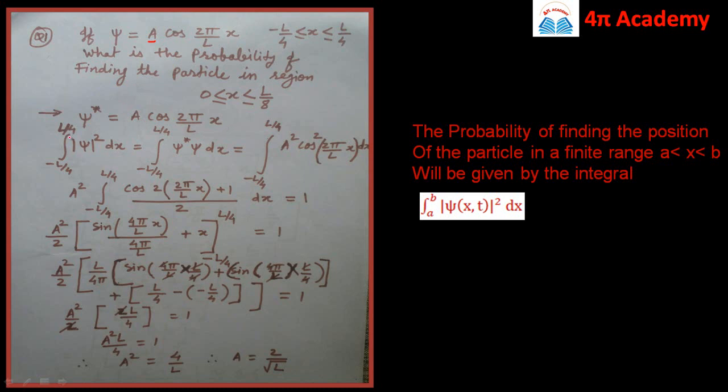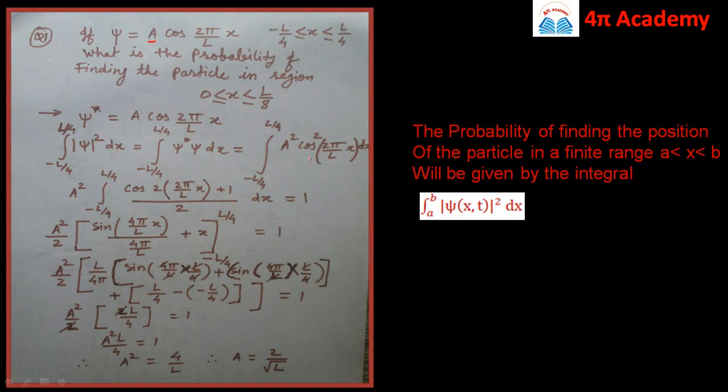So the probability will be the integration from minus L by 4 to L by 4. This is my region, minus L by 4 to L by 4, of mod of psi square dx, which is equal to the integration from minus L by 4 to L by 4 of psi star psi dx. This is a into a, that is a square, then it will be cos square of 2 pi by L into x dx. Since a square is constant, it can be taken outside the integration, then it will be the integration from minus L by 4 to L by 4.